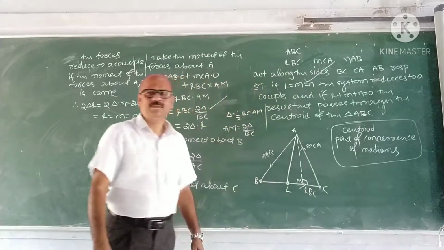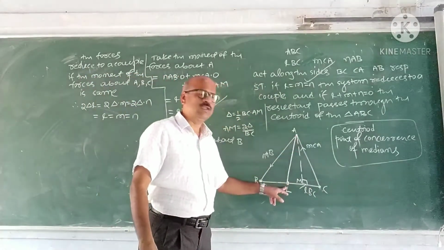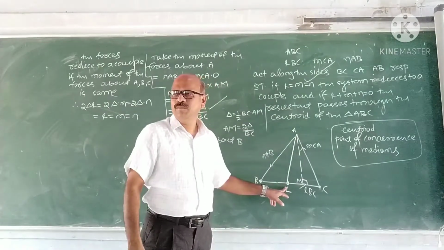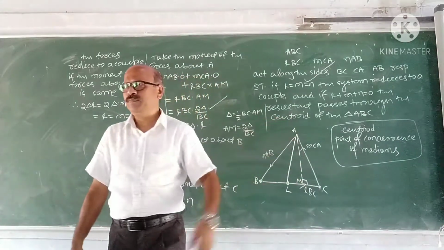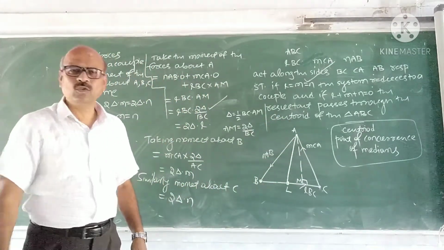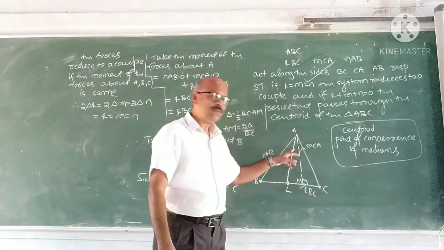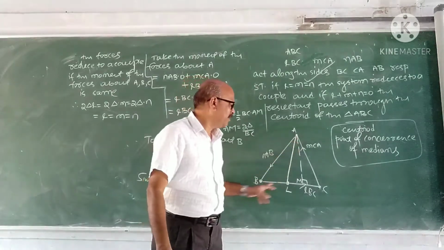Suppose L is the midpoint of BC. The line joining a vertex to the midpoint of the opposite side is called a median. And if you take three medians, the medians of a triangle are concurrent. In high school geometry you have studied this. What do you mean by medians are concurrent? There are three medians here.